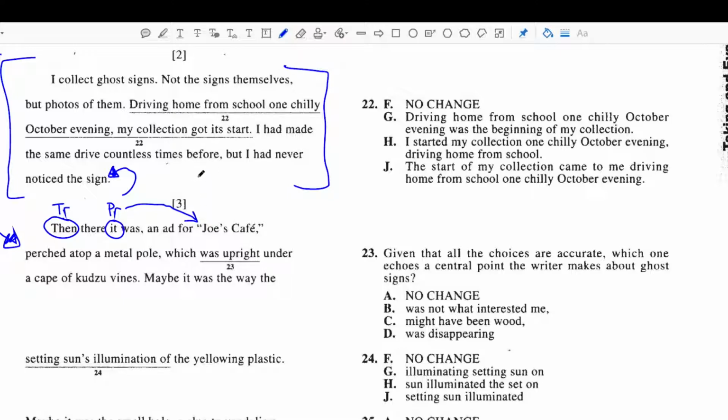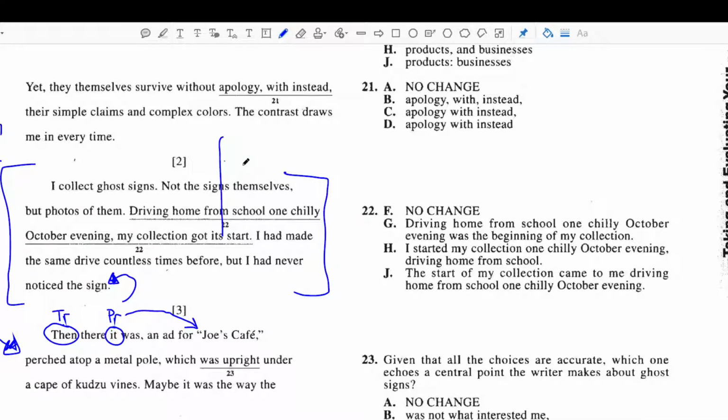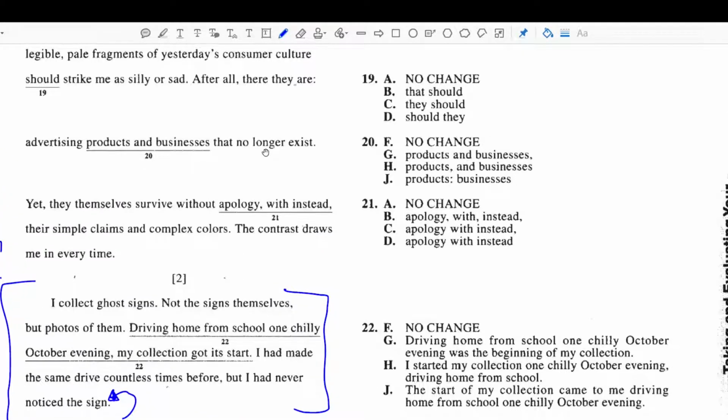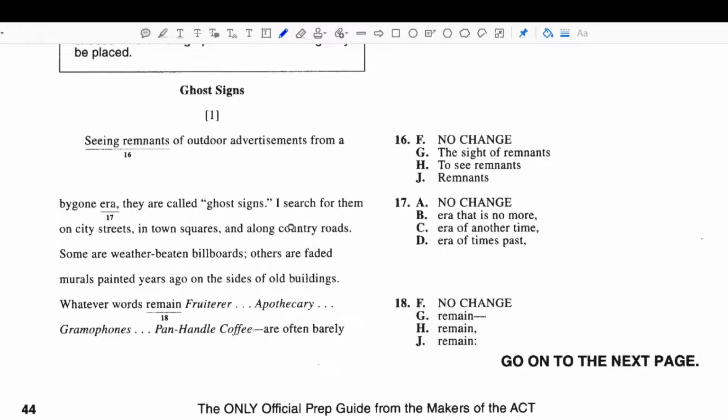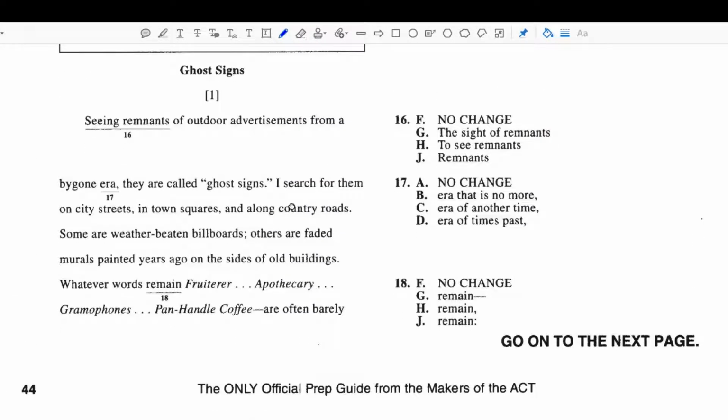Okay, so now that we know it's in the right spot, just by using transition words and pronouns, let's go up and check the logical order of events just so we can confirm. And of course, you don't have to do this on the actual test if you don't have time. And this is why we use pronouns and transition words to allow us to correctly identify where it should go, assuming that we have read this passage already for understanding.